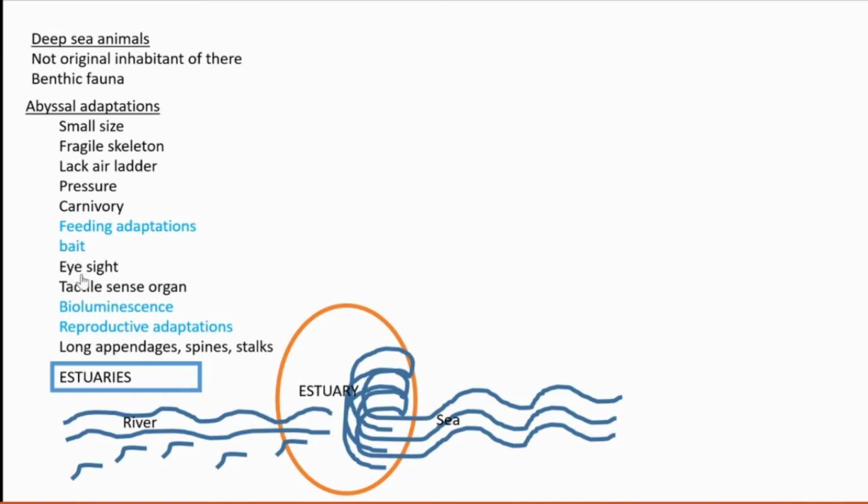Eyesight is lacking totally; the eyes are almost absent or reduced. But some fishes have telescopic eyes, because if a very feeble light is available, they should gather all that feeble light. For that, telescopic eyes are also present in some forms. Instead of eyesight, they develop their olfactory sensation more. By sensing the smell, they detect things. The tactile sense organs are also present. Feelers are also present.